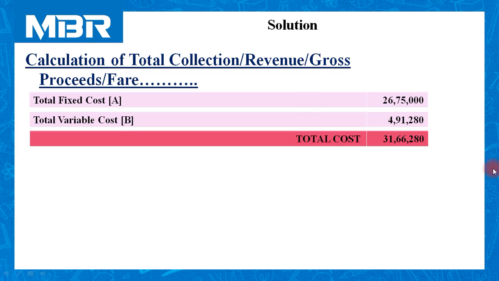So the total cost incurred by the hotel Karnavati for the year 2018-19 is rupees 31,66,280.